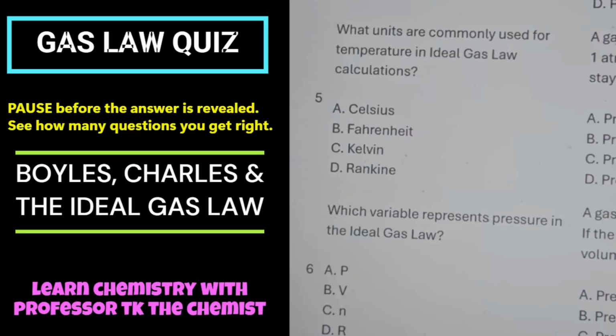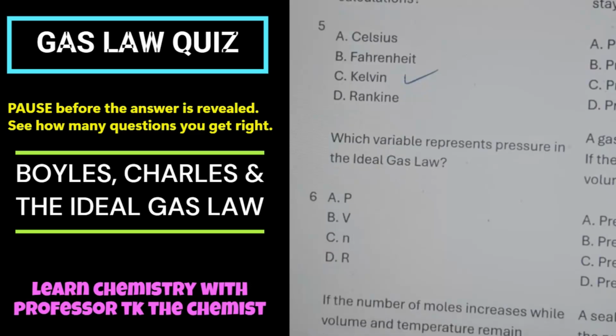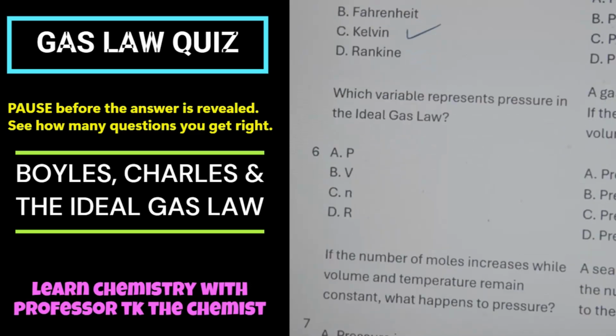If you said Kelvin, you are correct. Number 6, which variable represents the pressure in the ideal gas law? P is correct for pressure.